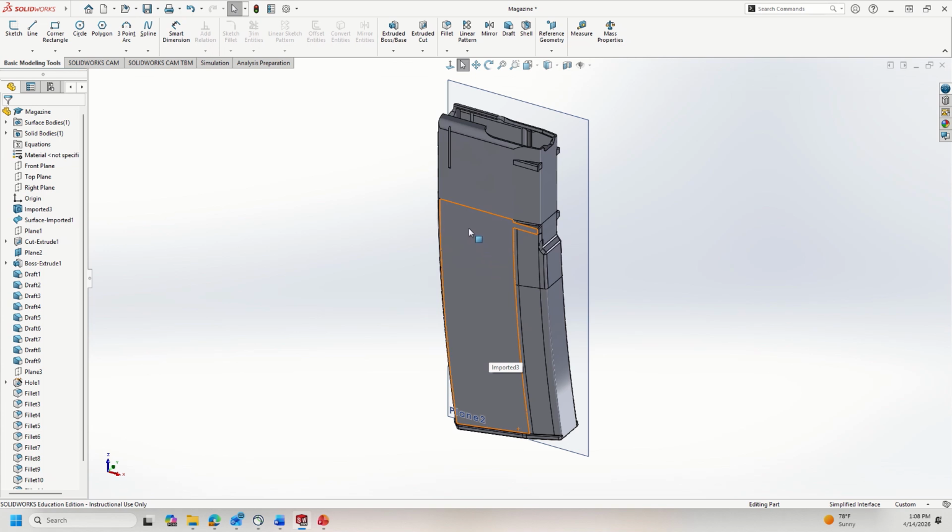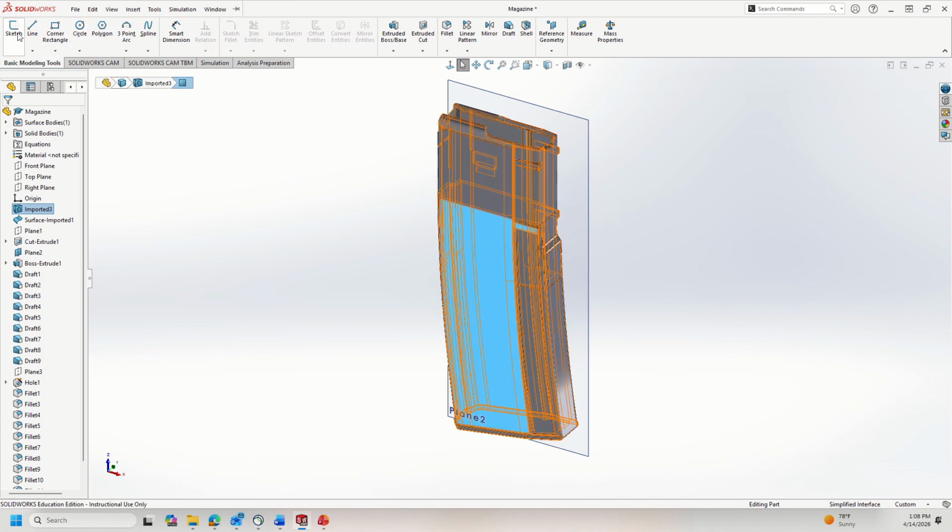So I'm going to start by drawing on this surface right here. And again, this is a 3D scanned image of a magazine that I found online, and we are just going to do some modifications to it. It saves you from having to draw an entire magazine. So I'm going to draw on this surface right here and mount my new module to it. So I'm going to click on that surface, hit sketch,